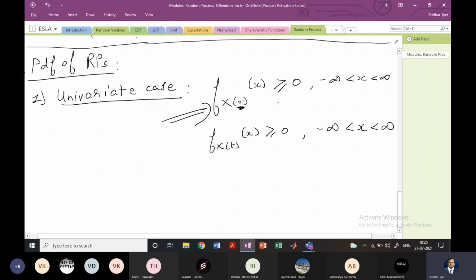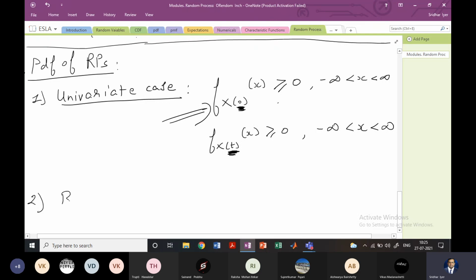The next part is, if we take any particular time t, you can see the difference: first is 0, the other one is t. If we take any instant of time t, then in that case also the PDF is always going to be greater than or equal to 0. So the PDF is always going to be greater than or equal to 0.